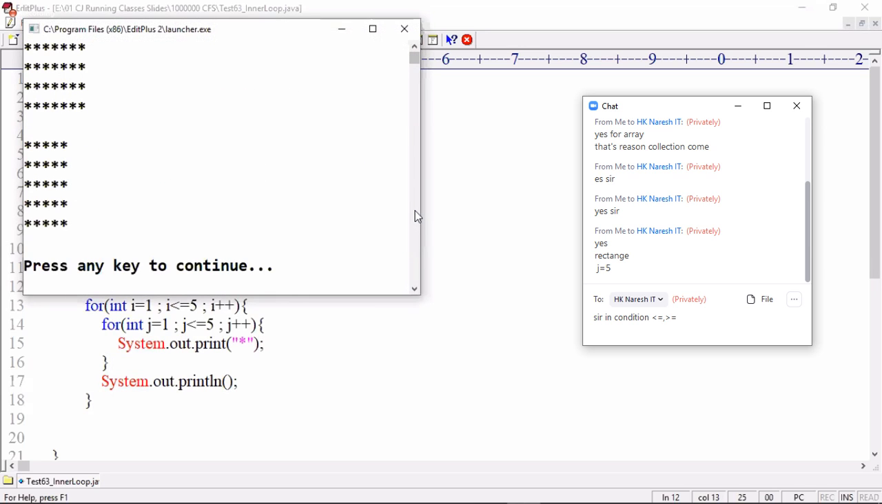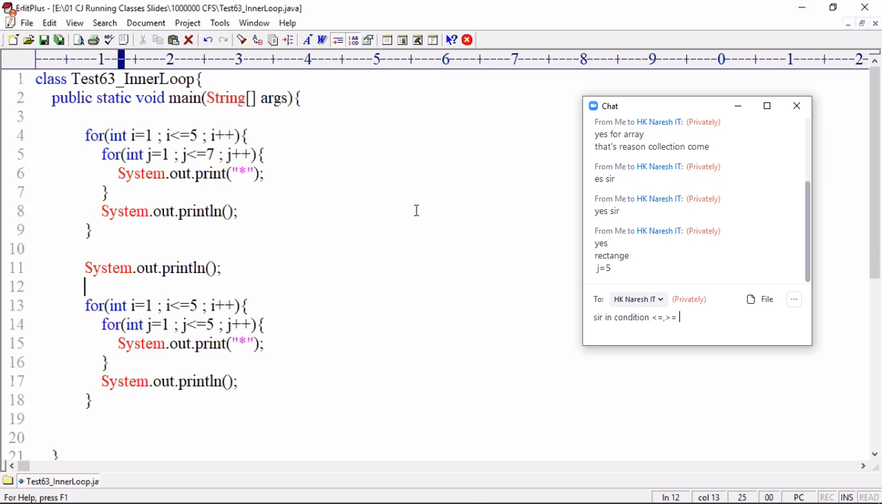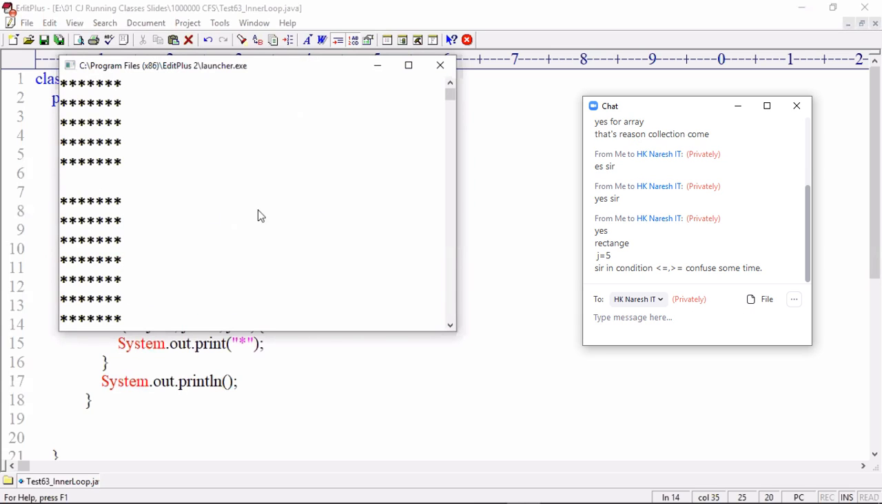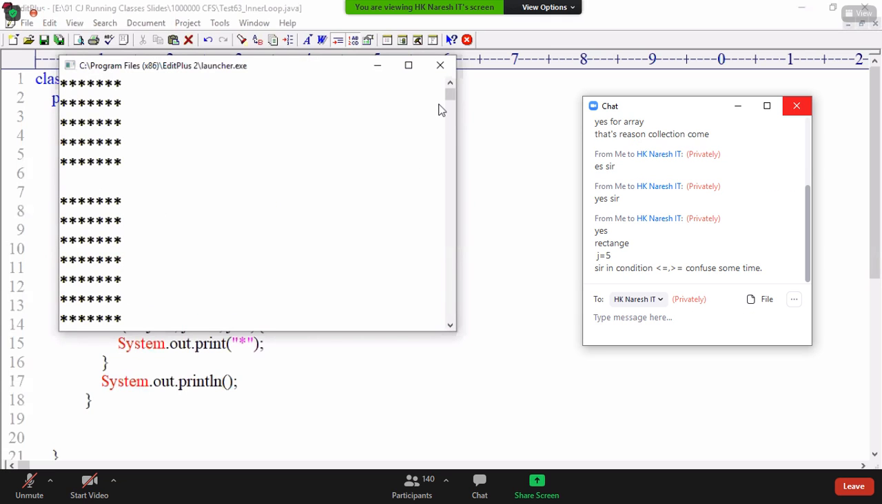Okay? Or else you take 7 and 7. Control 1, control 2. 7 rows, 7 columns make a square.